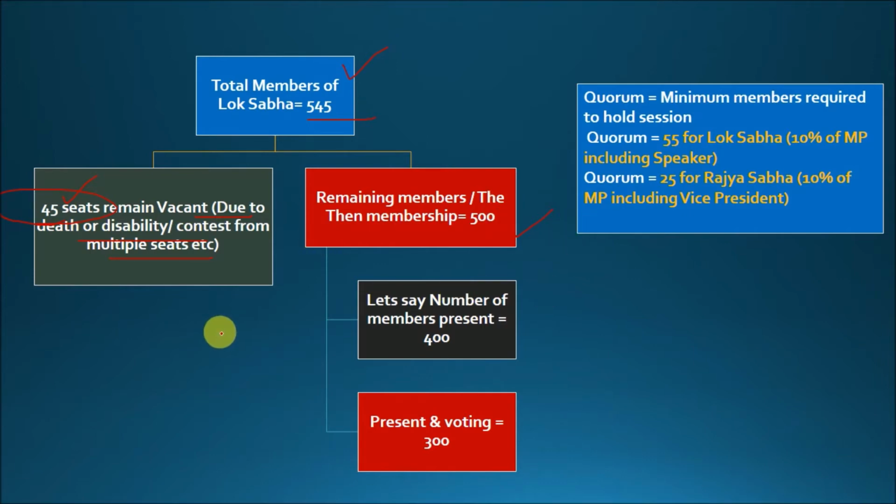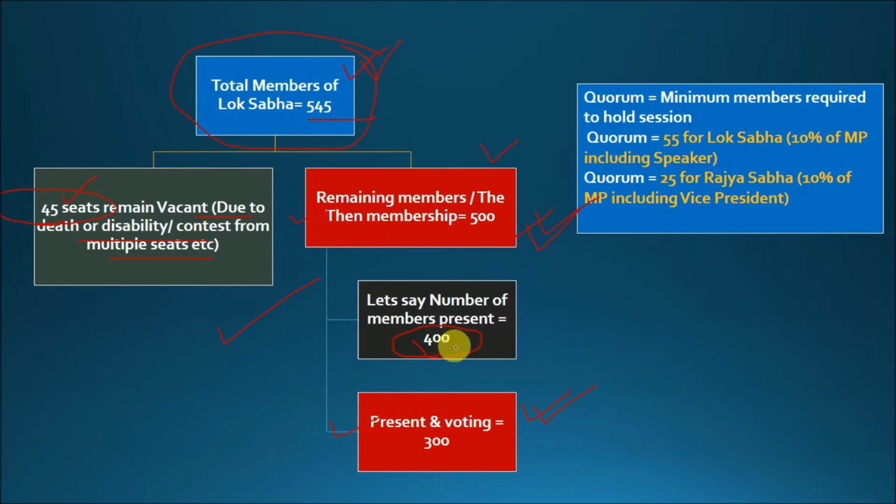Similarly, let us say there is a session in which 400 members are joining, and while voting, only 300 members are voting. The remaining 100 decide to leave the session or not to vote. So here we will basically use these two figures. That is, the then membership will be used in some of the majorities and present and voting will be used in some of the majorities. Apart from that, total membership will also be used. So these 3 numbers are very important.